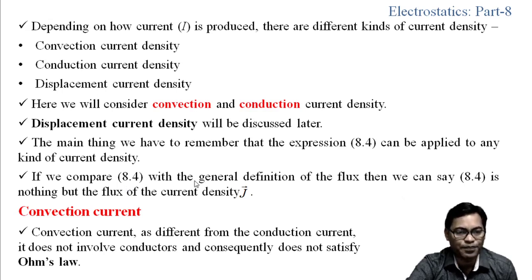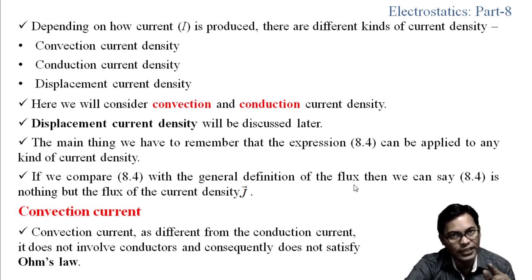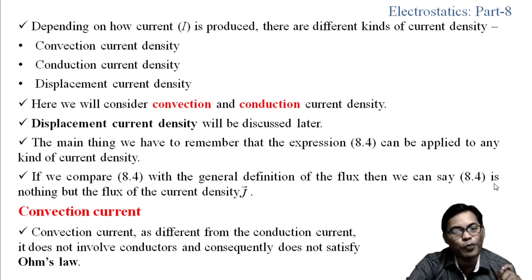Now, if we compare equation 8.4, I equals the surface integral of J dot ds, with the general definition of the flux, and what is the general definition of the flux? That is, total flux psi equals the surface integral of E dot dl. So we can say that 8.4 is nothing but the flux of current density.